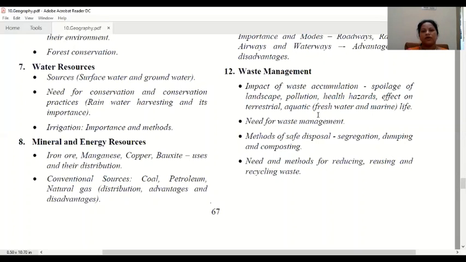I think all these geography topics are very interesting and very useful for your day-to-day life. Geography affects all parts of our life, and we cannot neglect geography as a subject. I hope you all understood the syllabus very well. The part students feel is a little difficult is the topographic map interpretation.